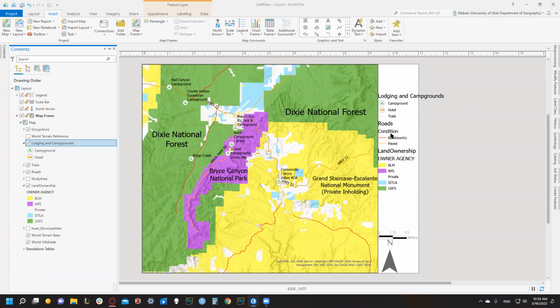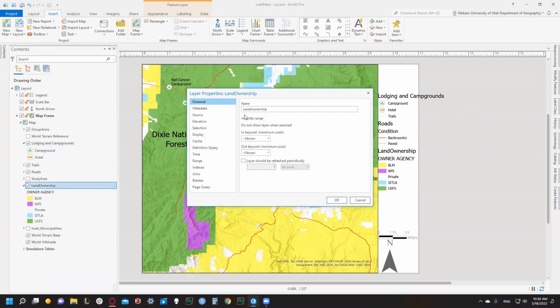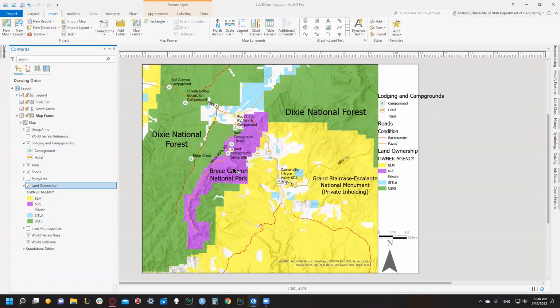Roads and condition, I feel has a place. Land ownership, owner agency, I feel like that has a place. Let's double click land ownership and put a space between land and ownership. Is there anything else? There's a space in owner agency. Okay.